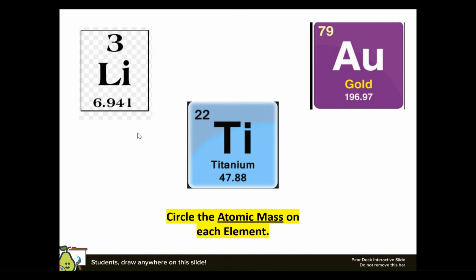I want you to practice here. Instead of circling, I want you to just think to yourself, what are the atomic masses that I see here? Okay, what is the atomic mass for gold? If I were to round the atomic mass for gold, what would it be? If I were to round the mass of titanium, what would it be? And finally, if I were to not round and just keep the mass of lithium, what would be the atomic mass of lithium?